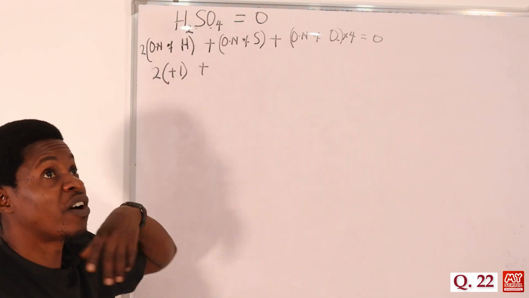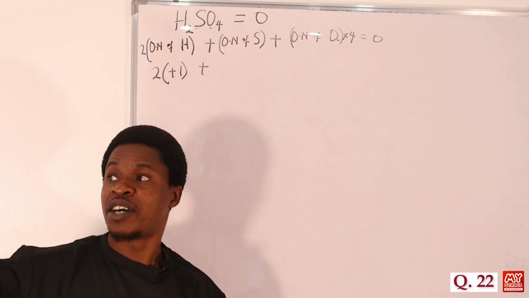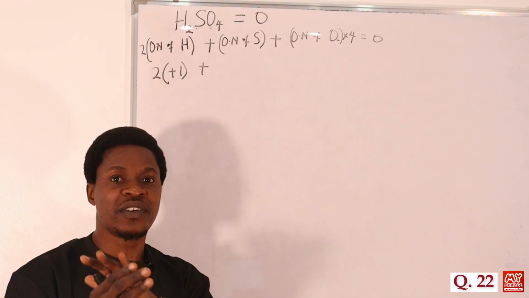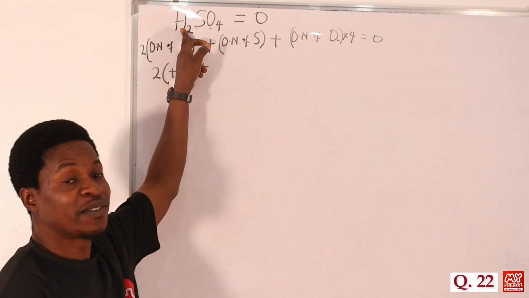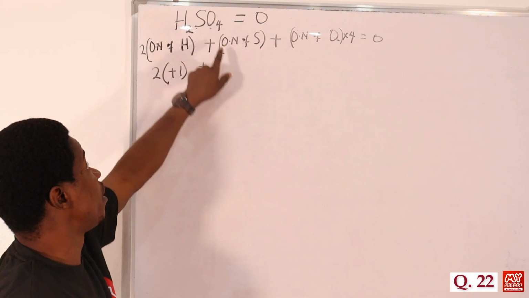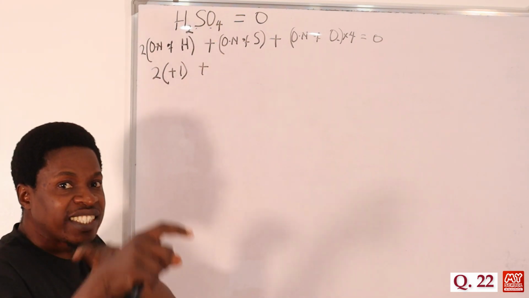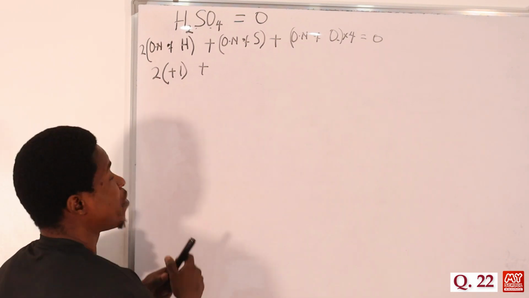So you call it tetraoxosulfate 6 acid, or you call it hydrogen tetraoxosulfate 6. If you are calling the hydrogen, then you don't need to add acid at the end. So sulfate 6 means the oxidation state of sulfur is 6.